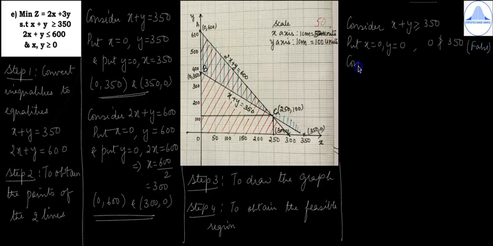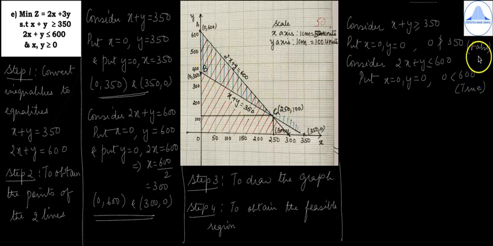Then take the other inequality, that is 2x plus y less than or equal to 600. Put x equal to 0, y equal to 0. So you have 0 and then 600. Check whether 0 is less than 600. It is less than 600, so you'll write true. So for the first inequality it is false, and for the second inequality the condition is true.